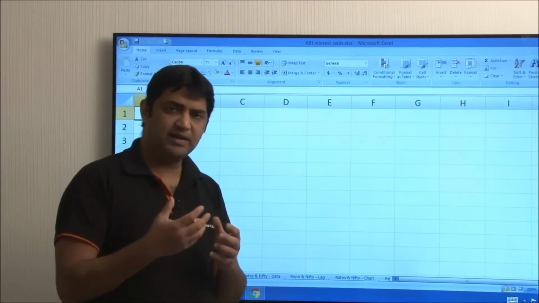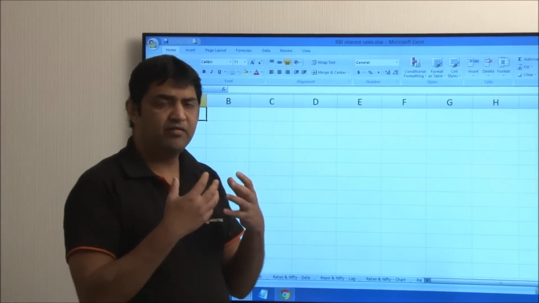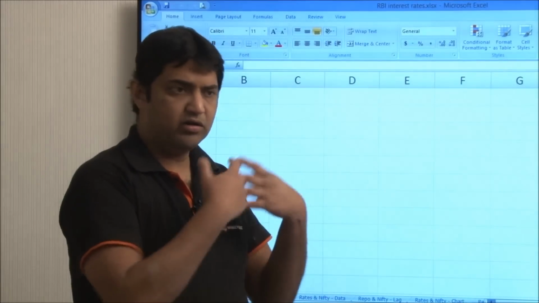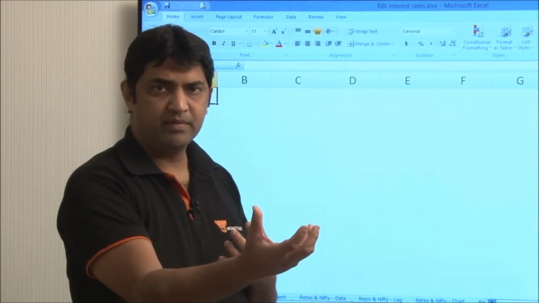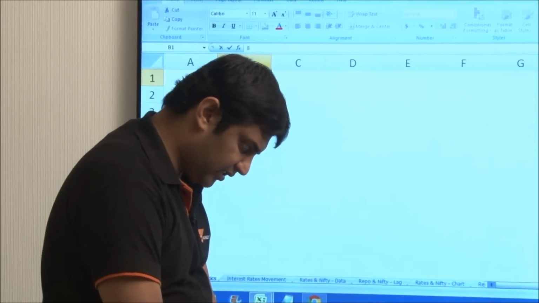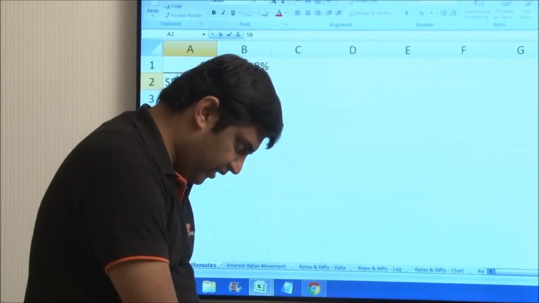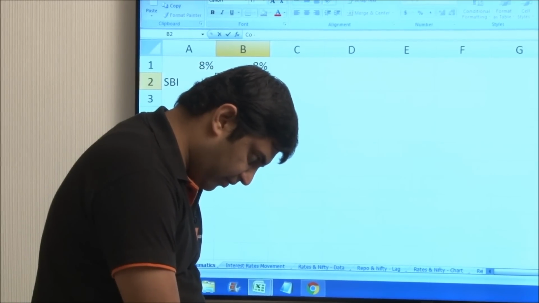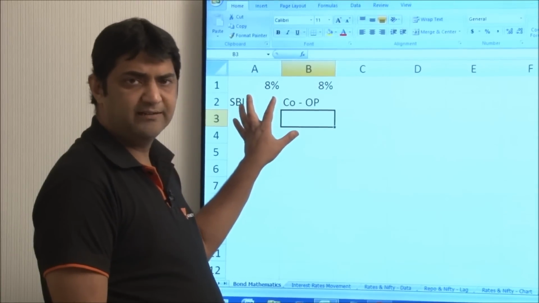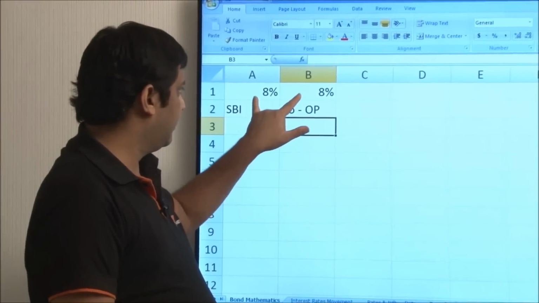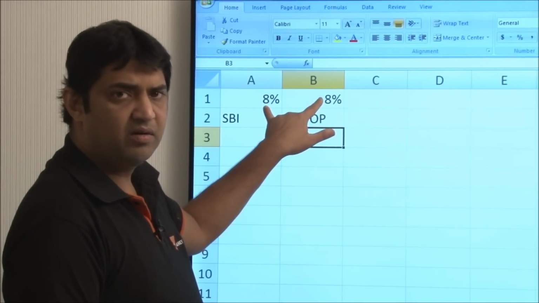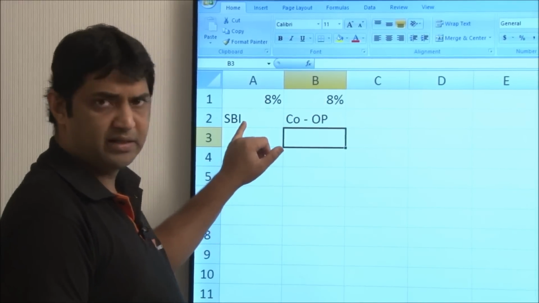In simple examples, if we have to put our money in a fixed deposit in State Bank of India and also some other cooperative bank, and if both of them are giving, let's say, 8%, then we would be putting our money in SBI and not in a cooperative bank. What we are essentially saying here is that if the returns are the same, I would like to go for something which is lower risk.